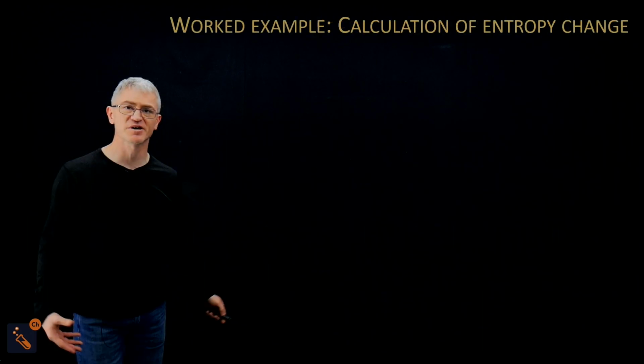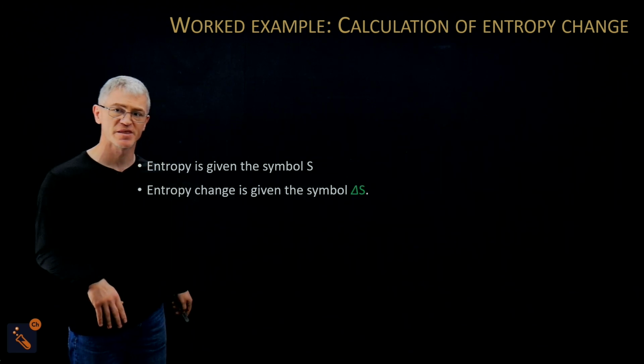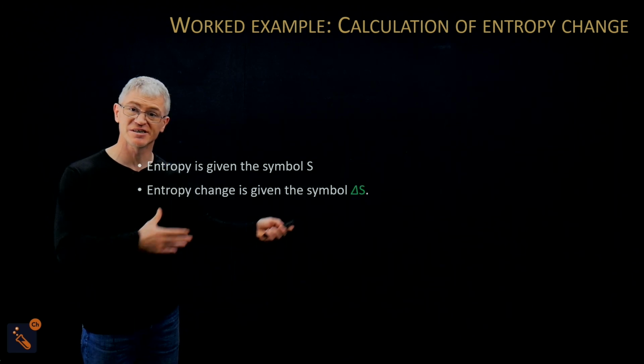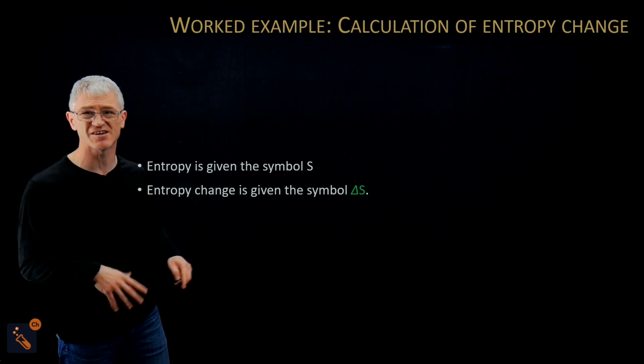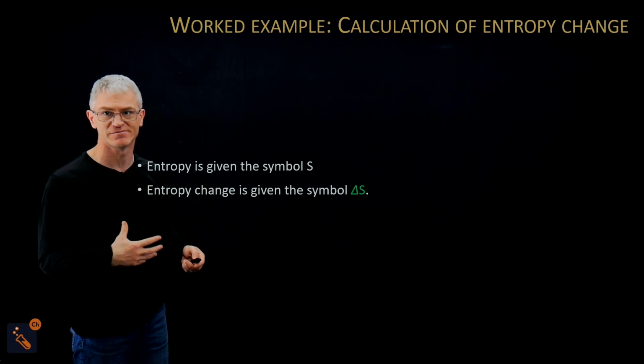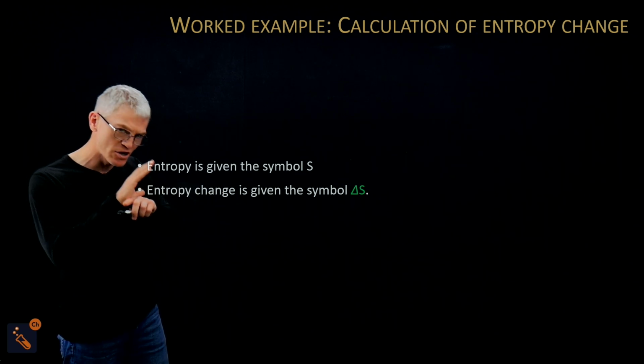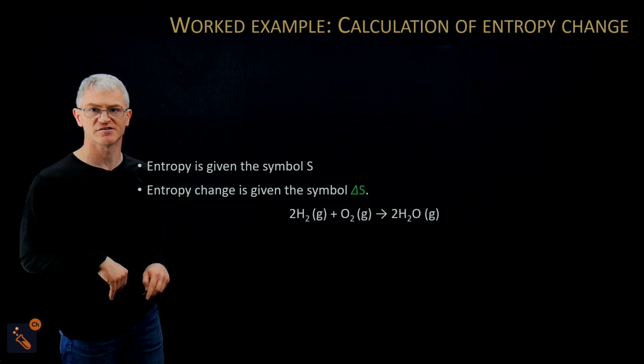Okay. So now we're going to do entropy change and calculate entropy change. And entropy is given the symbol S. Okay, and the change in entropy is delta S. Now, there are lots of different versions of this. Ours is just products minus reactants. So products minus reactants, don't look at the other ones. There are lots of other ones which include the system and the total and all this kind of stuff. No, just products minus reactants.